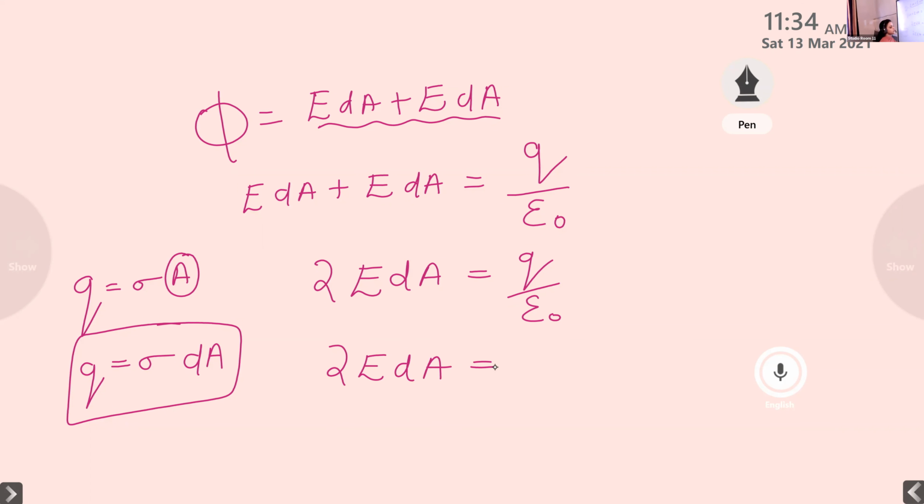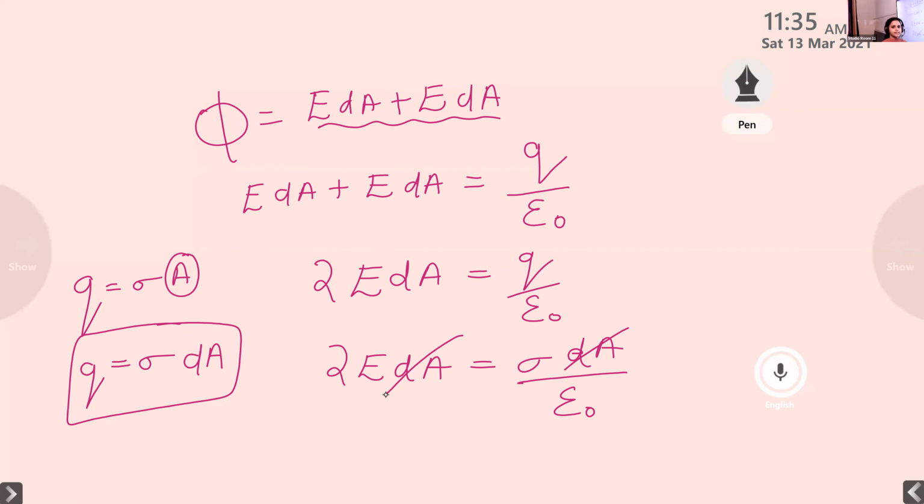2EdA is equal to, instead of Q, what can we write? Instead of Q, it becomes sigma dA divided by epsilon 0. Now we can cancel this dA and dA, right? We can cancel this dA and dA.